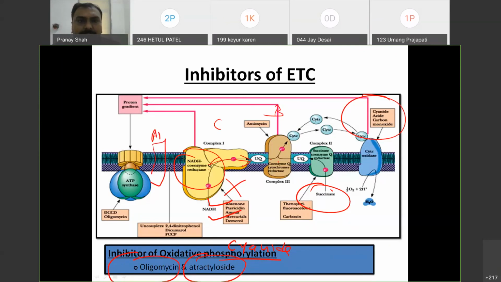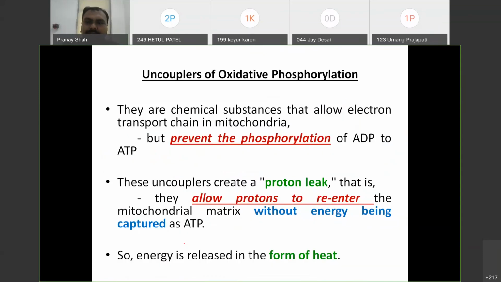ADP-ATP transporter. Once ADP is formed, it will be transported from outside to inside, and ATP will be transported from the matrix to the intermembrane space. That is by the ADP-ATP transporter that is inhibited by atractyloside.